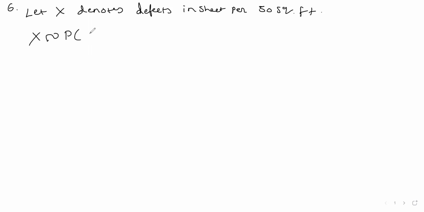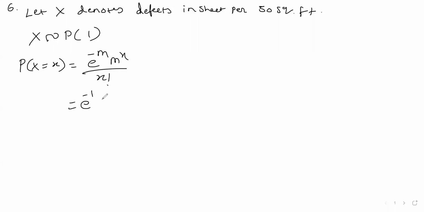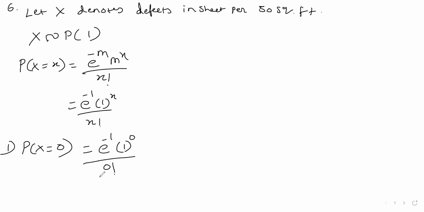So X actually follows Poisson with parameter 1. So Poisson function is P of X is equals to e raised to minus m, m raised to x upon x factorial. That is e raised to minus 1, 1 raised to x upon x factorial. The first one is no defect. So probability that there is no defect at all, X is equals to 0. It will be e raised to minus 1, 1 raised to 0 upon 0 factorial. That is e raised to minus 1. That is 0.3678.